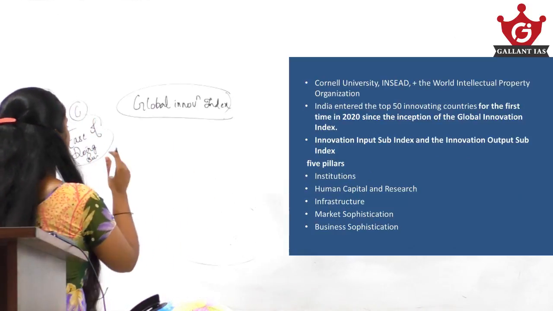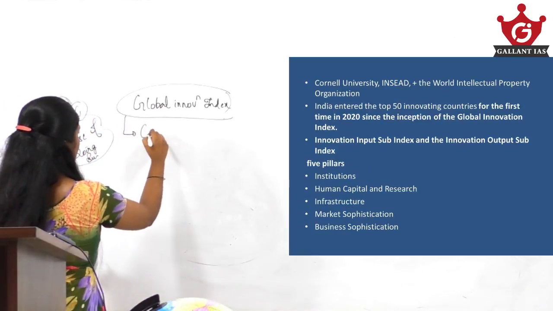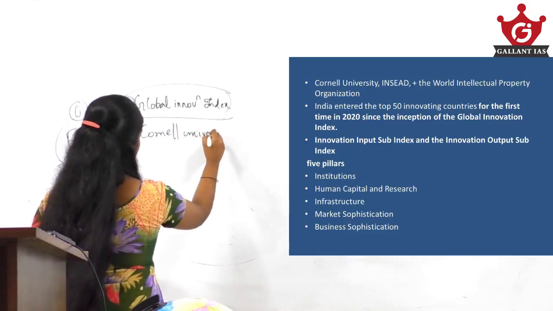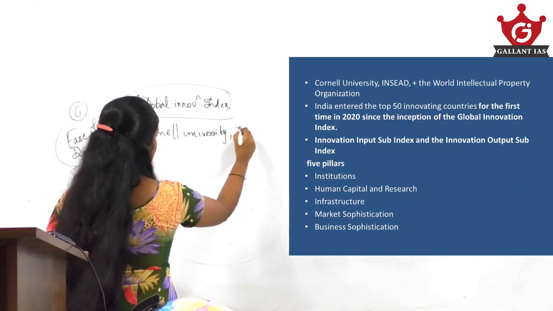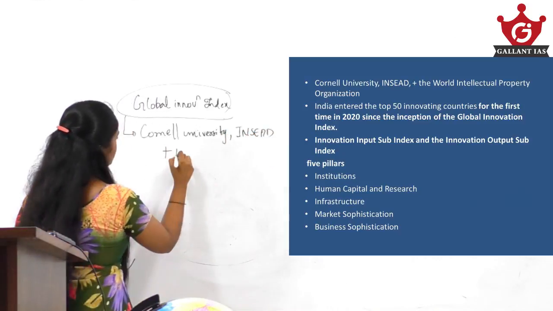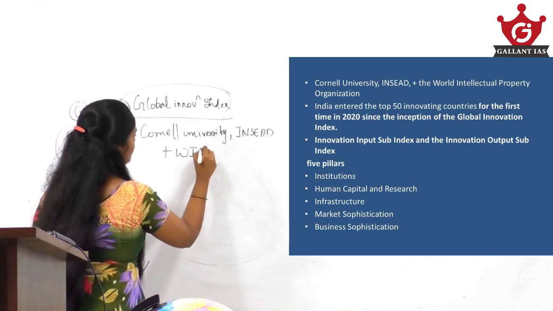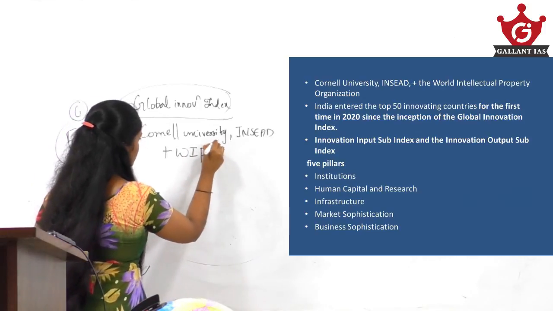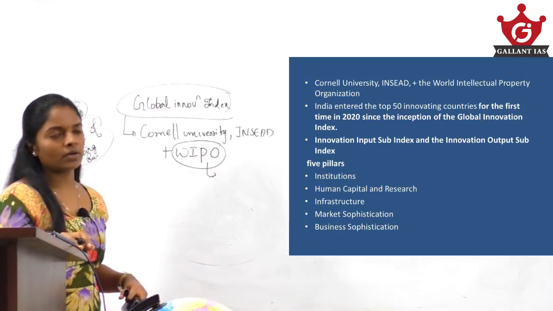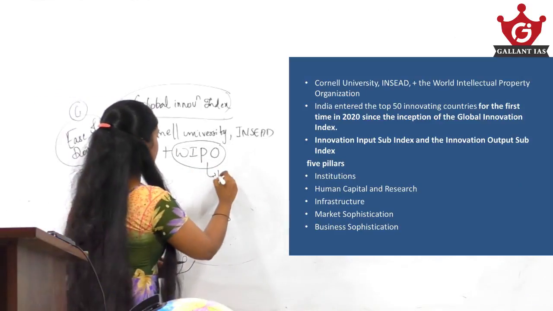This Global Innovation Index is published by Cornell University, INSEAD plus the World Intellectual Property Organization. This World Intellectual Property Organization is a specialist agency of the UN, United Nations.